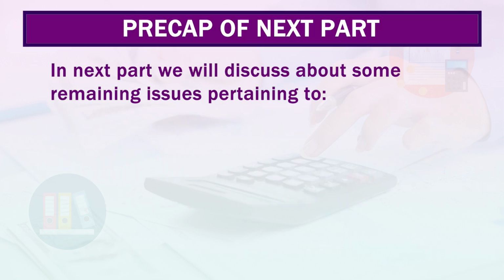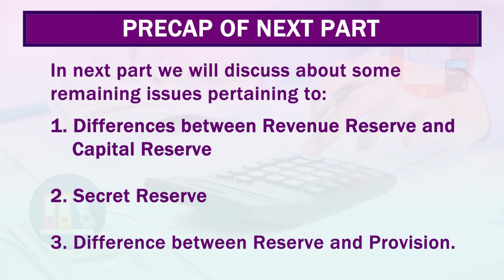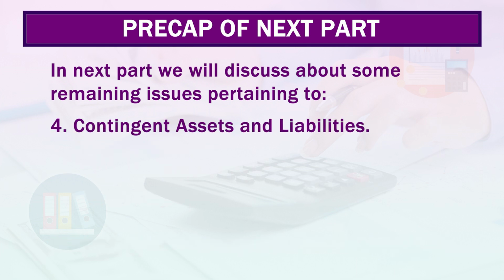In the next part, we will discuss some remaining issues pertaining to the difference between revenue reserve and capital reserve, secret reserves, difference between reserve and provisions, and contingent assets and liabilities.